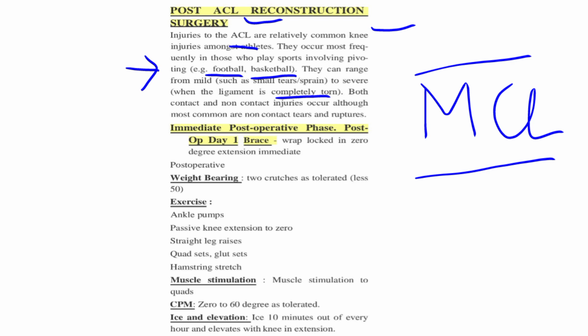Depending upon the severity, we can go for surgery or rehabilitation. Both contact and non-contact injuries occur, although the most common are non-contact tears and ruptures.